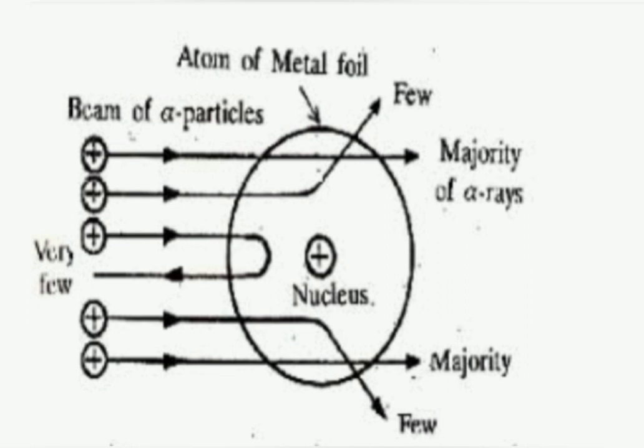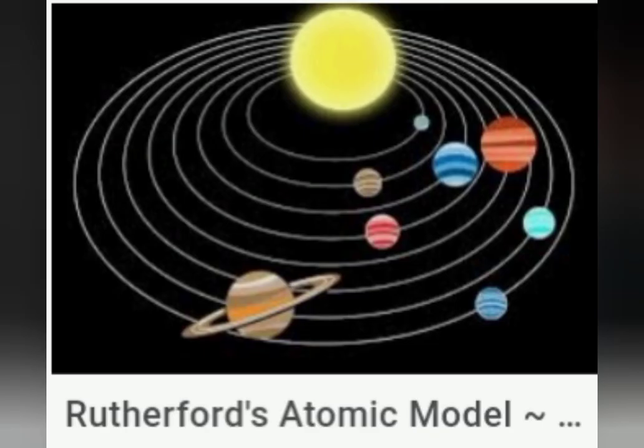Thus, a model similar to that of the solar system was proposed by Rutherford. Just as in the solar system, the sun is at the center and the planets revolve around it, in an atom, electrons revolve around the centrally located nucleus containing protons.